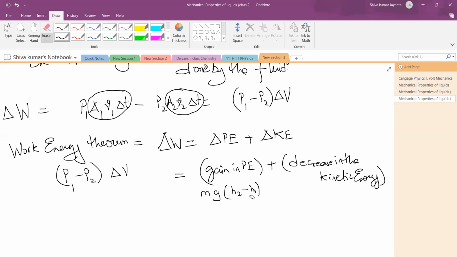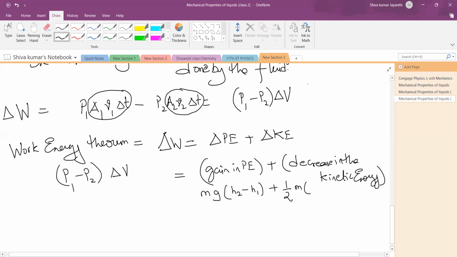Of course, that mass I'm going to convert into densities. Mass of the fluid entering and mass of the fluid leaving, plus decrease in the kinetic energy, half m. Decrease is what? We are not going to write V1 square minus V2 square. We're going to write V2 square minus V1 square only. Actually, we are going to write only the changes. Is that clear? So we're going to write only half m (V2 square minus V1 square).